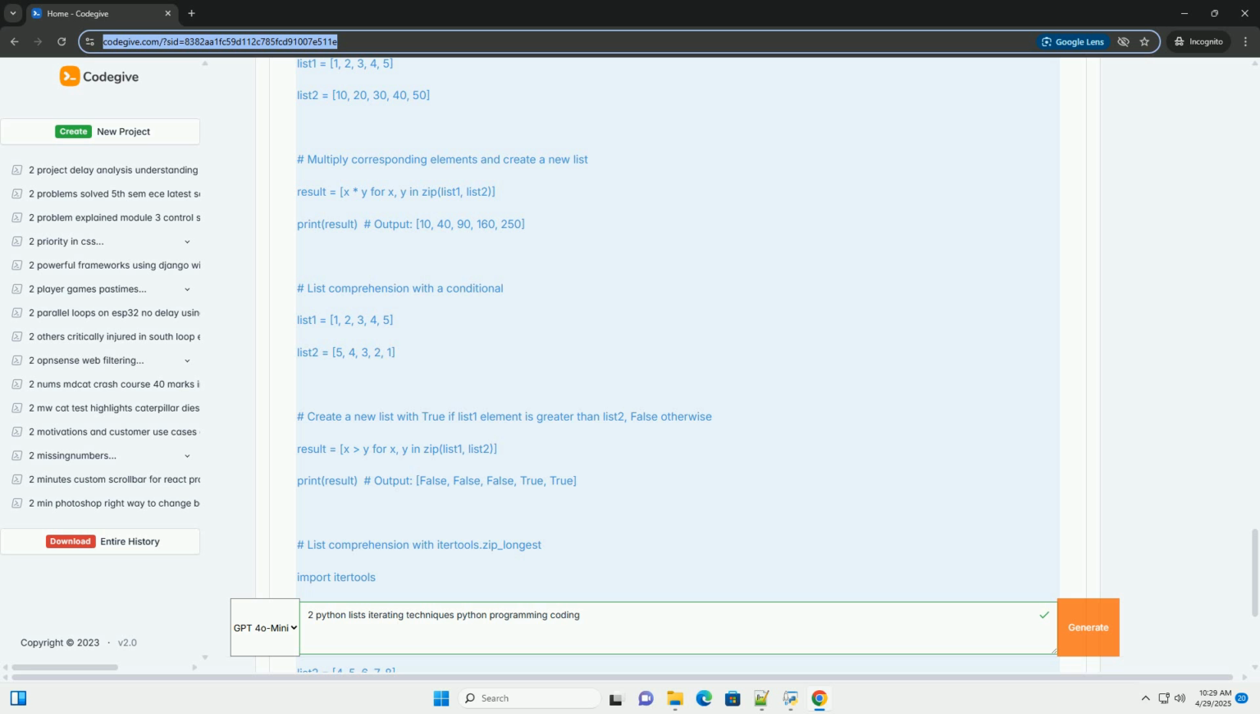Technique 3: zip with enumerate for index and values. Sometimes you need both the index and the values from the lists. You can combine zip with enumerate to achieve this. Explanation. 1. zip(list1, list2): as before, this creates the iterator of tuples.